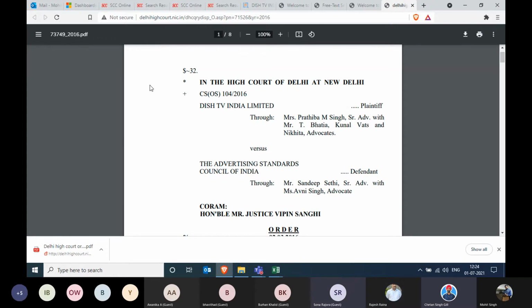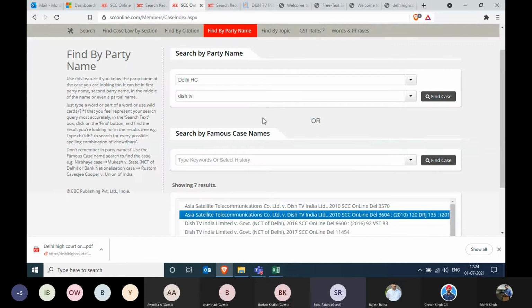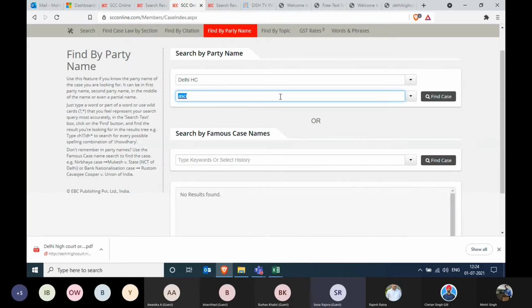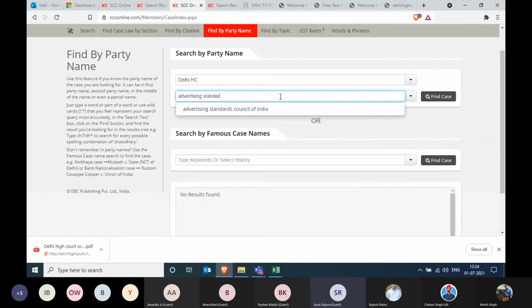Yeah, when you put case by party name, there were 4 results showing, right? When you put ASCII. But there were 6 judgments, and one we found through Google, which is this one, Dish TV. And there was one more for which we had to give the reference separately in this portal to get the result. You can maybe try once more. Select all jurisdiction.